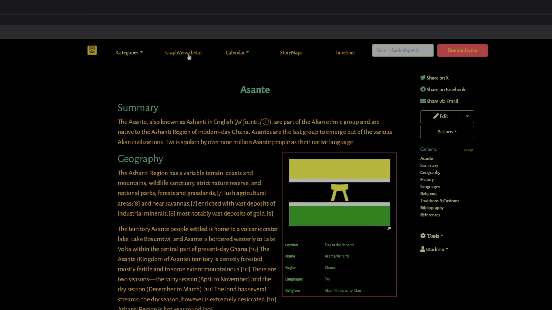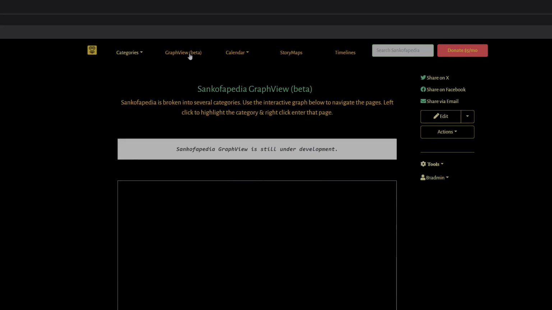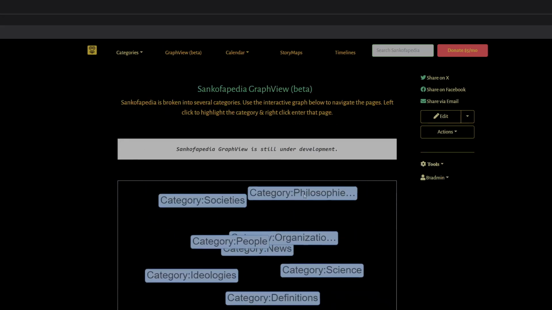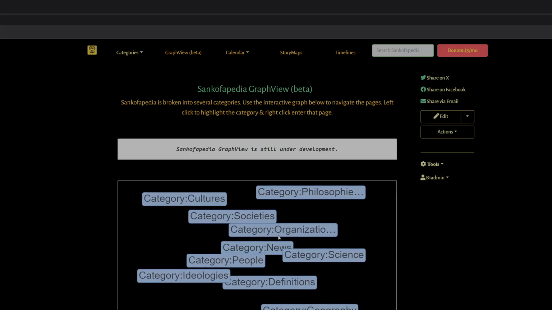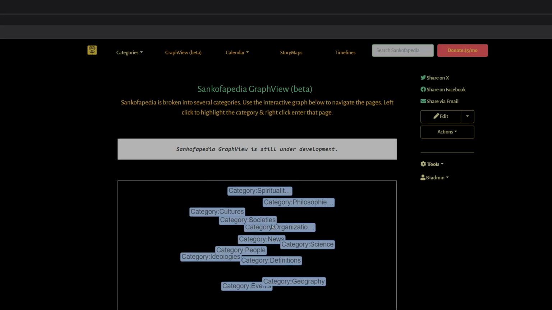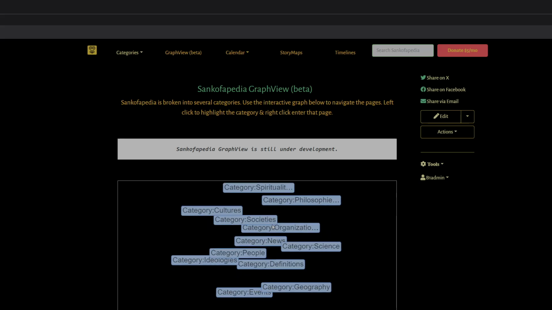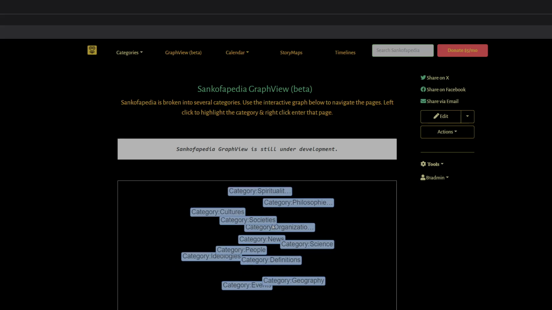The next section is the graph view, which is still under beta, still under development right now. We really need a lot more content before we can fully utilize a lot of the features for this. So this is still in development and will be finalized as Sankofapedia matures.